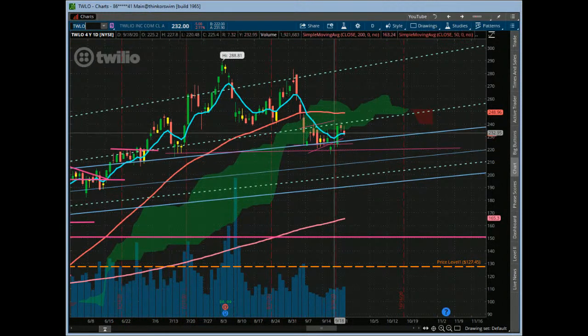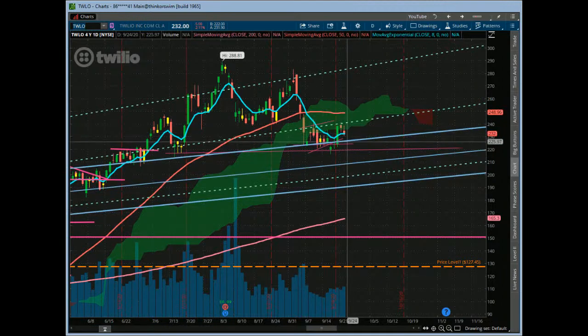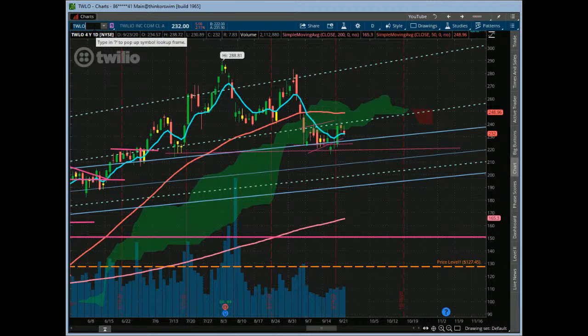Not quite an evening star reversal, but this candle right here got into the cloud, gave a little push up, and kind of rejected the cloud right here with some increased volume. So right at the 80 MA, if not below that, we got a couple other key levels down here. So it's a tricky one. Twilio is a tough one. And then yeah, see you Snow.